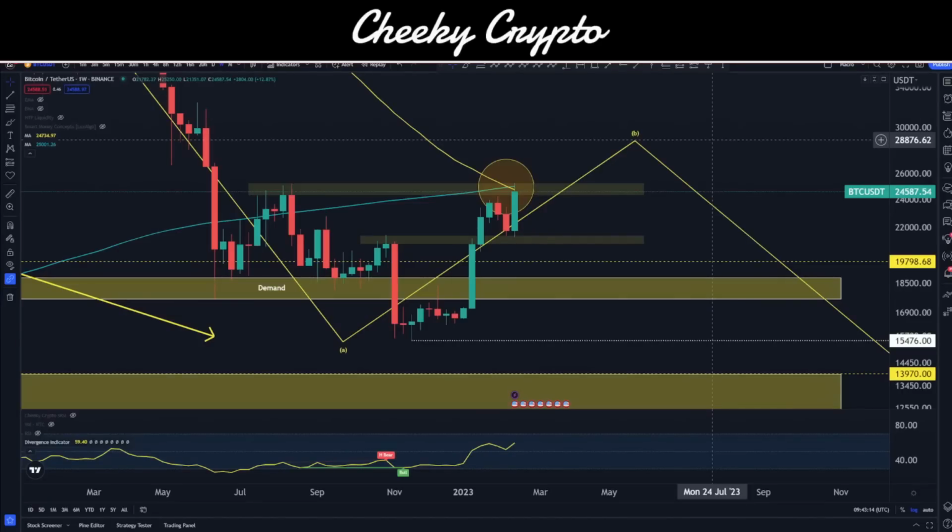Today, guys, we're going to be jumping down into the world of Bitcoin, taking a look at the weekly close position, what kind of number we're looking for on the weekly chart. We'll be taking a look at some smart money concepts on the weekly chart, as well as the daily positions for Bitcoin.